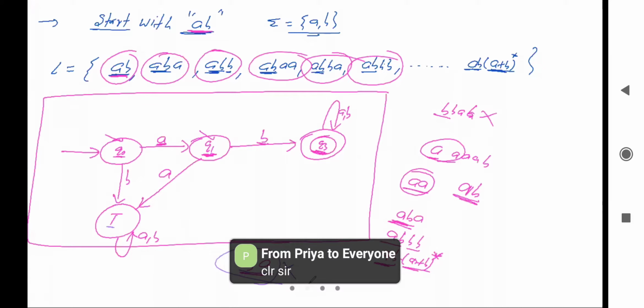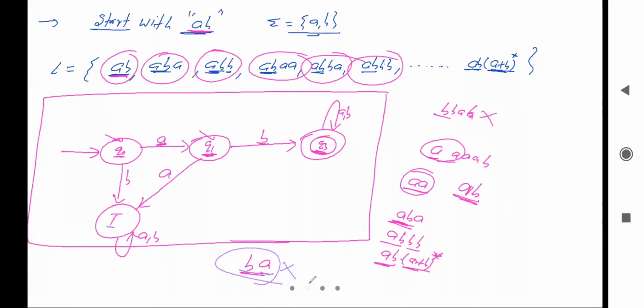Now let's see the next machine. Construct the minimal DFA which will contain AB, right? So construct the minimal DFA for strings containing AB.